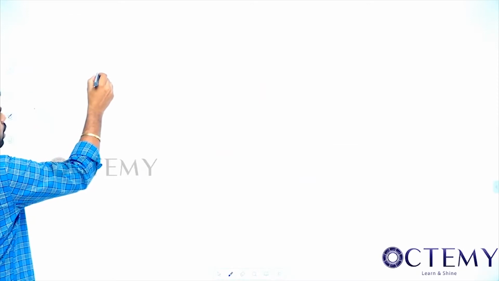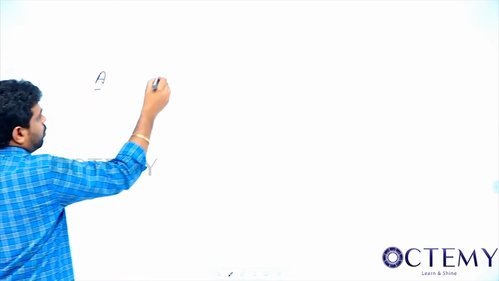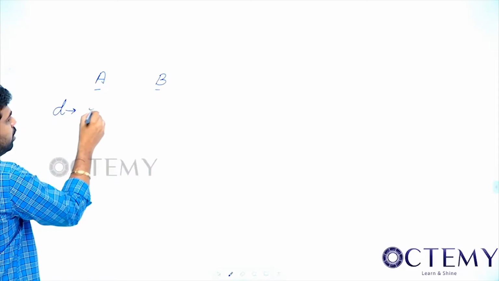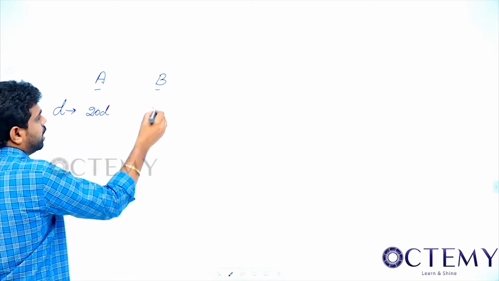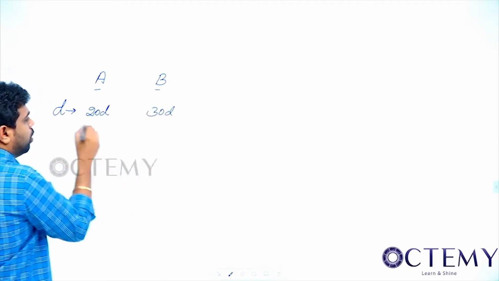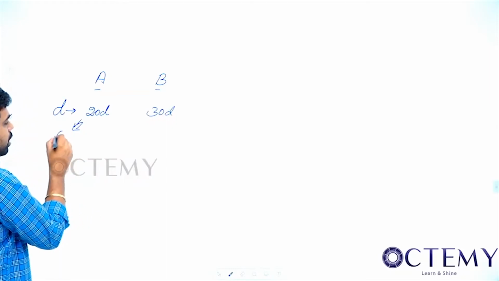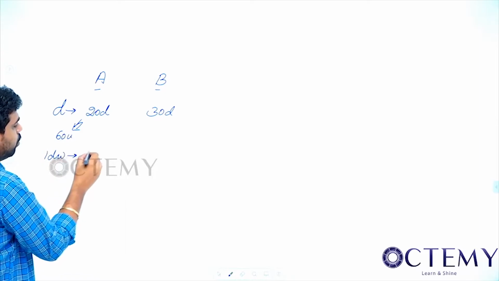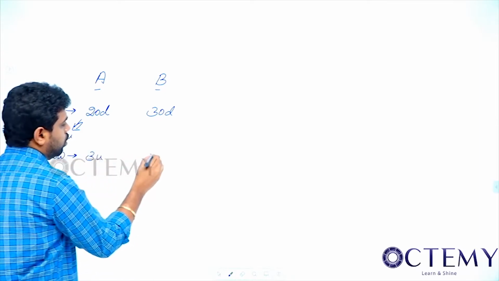So for example, the same question, A, B. Now coming to days, A can do the work in 20 days, B can do it in 30 days. So what is the LCM? LCM of work is 60 units. Now 1 day work. What is 1 day work? 1 day work is 3 units, 2 units.